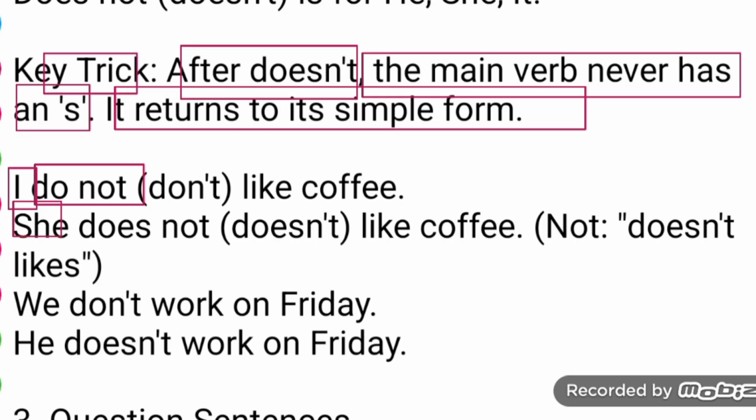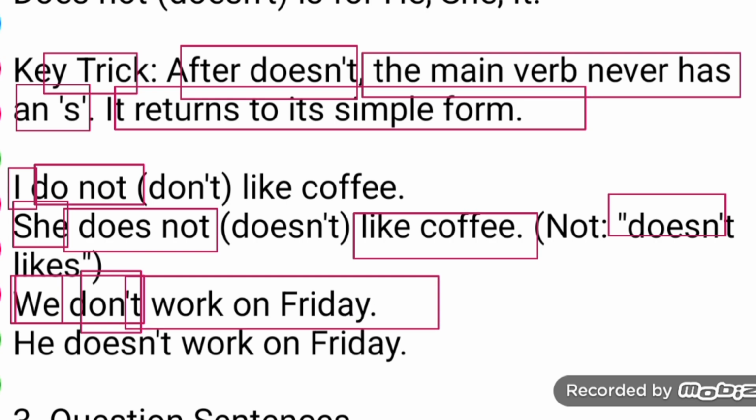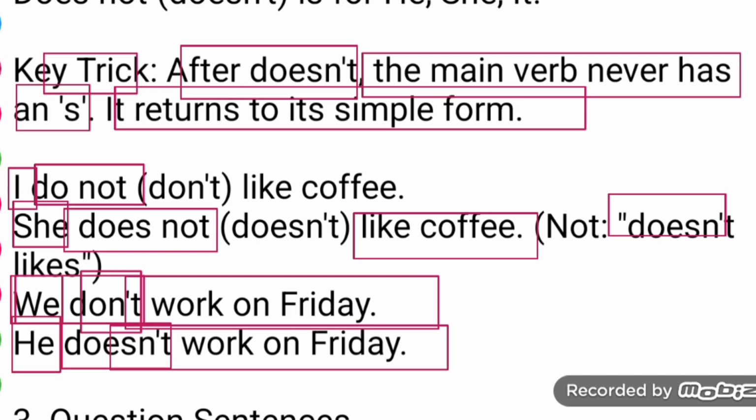Here the subject is I, but during a negative I have to use doesn't or does not. So, she doesn't like coffee. Not doesn't, however: you can say we do not. The subject is we, so we have to use do not. We do not work on Friday. Here the subject is he, but we have to use doesn't. He doesn't work on Friday.